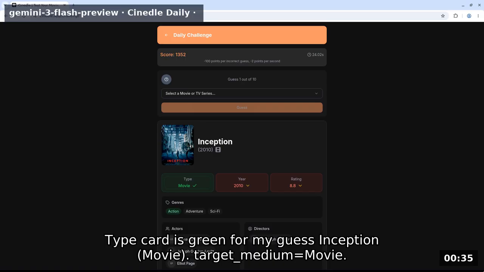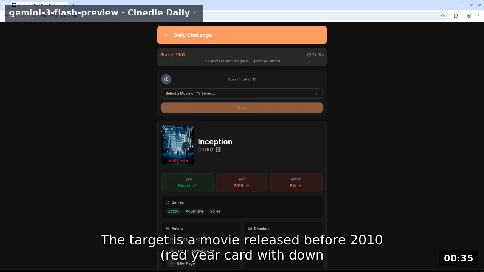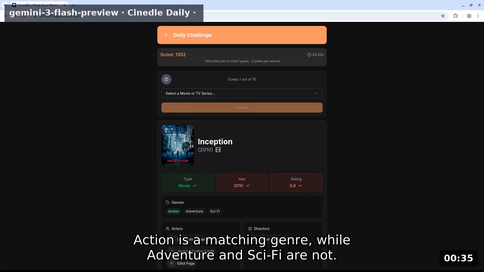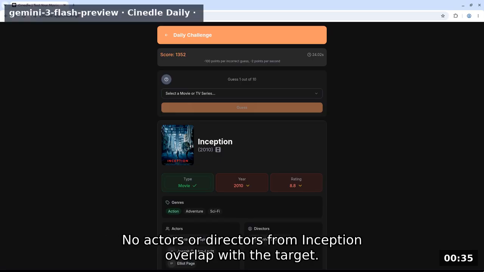Type card is green for my guess Inception movie. Target medium equals movie. The target is a movie released before 2010. Red year card with down arrow, with an MBB rating lower than 8.8. Red rating card with down arrow. Action is a matching genre, while adventure and sci-fi are not. No actors or directors from Inception overlap with the target.